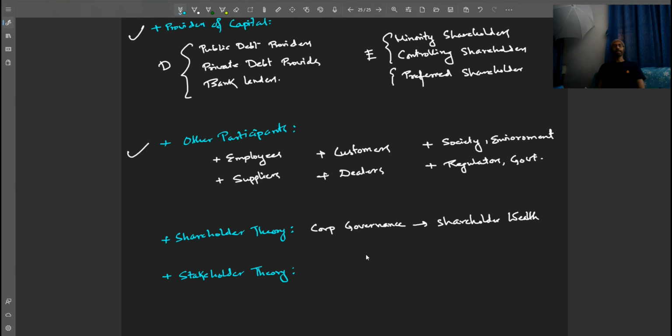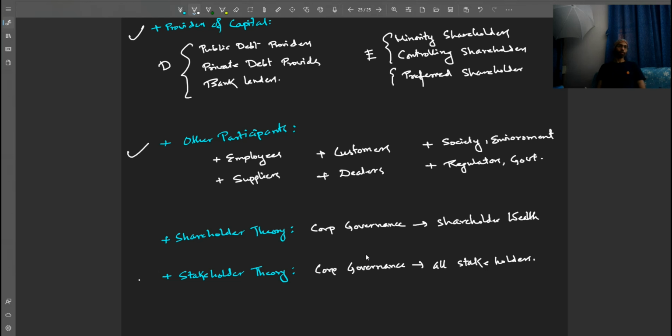Stakeholder theory says that corporate governance should not only look at maximizing shareholder wealth, it should also look at how the company impacts every participant and every stakeholder with the company. So this includes employees, suppliers, dealers, customers, environment, society, regulators, government, everything, right? All stakeholders, how they are impacted, how they are benefited, that also has to be taken into account.